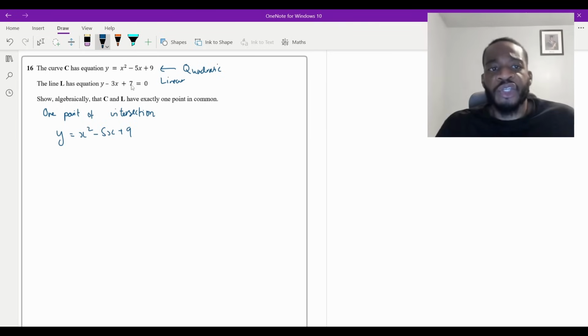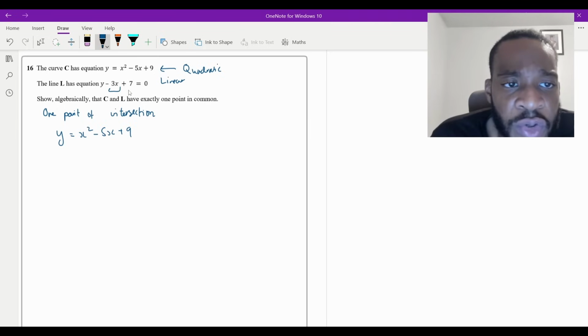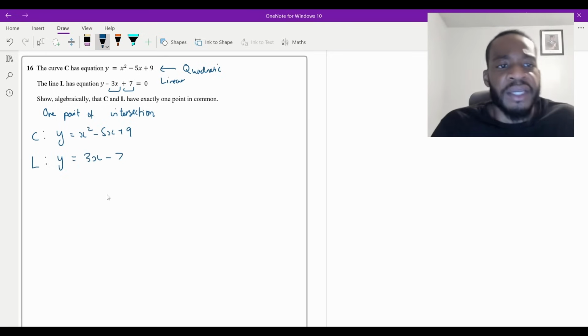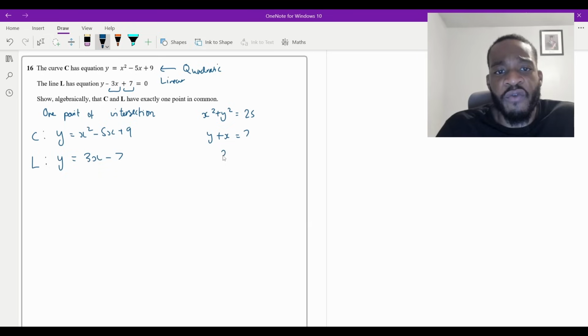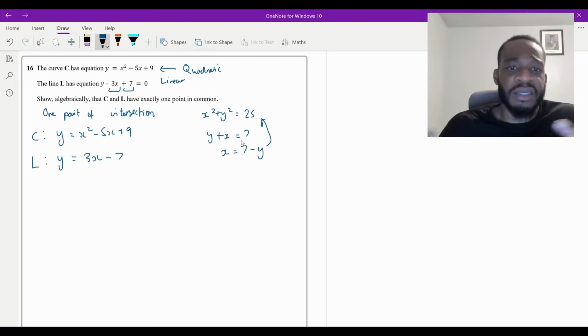Now, since this is a line, I'm actually just going to rewrite this. I'm going to move these two to the right, aren't I? I'll write C here for the curve, and then L here is going to be equal to 3x minus 7, isn't it? Now, to solve this simultaneously, well, this is in a different form. Normally it's stuff like x plus y squared is equal to, I don't know, 25, and then you've got maybe y plus x is equal to 7. And then you can rearrange this one to say x equals 7 take y, and then plug that in there, or rearrange it to make y the subject as well.